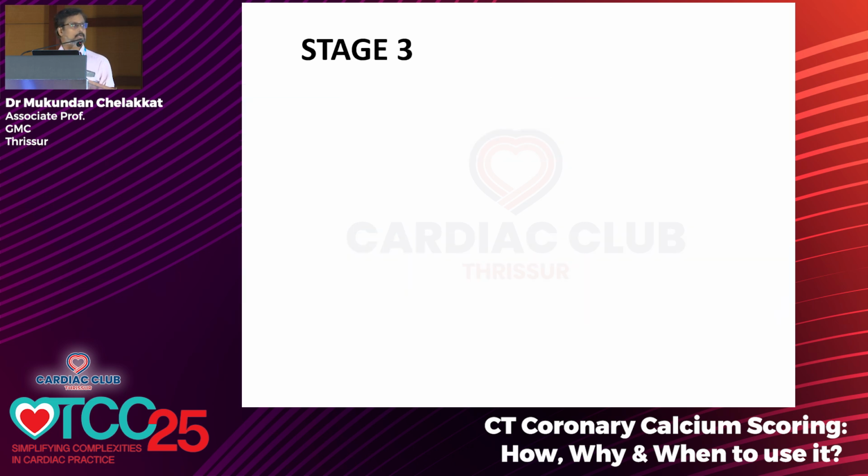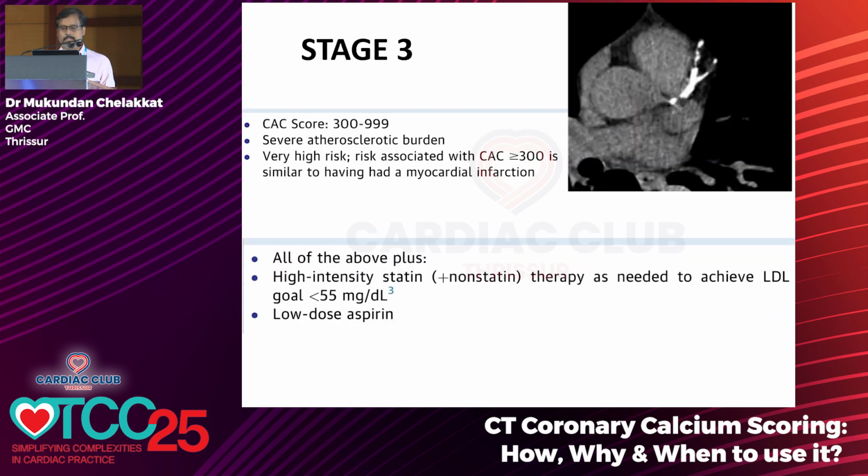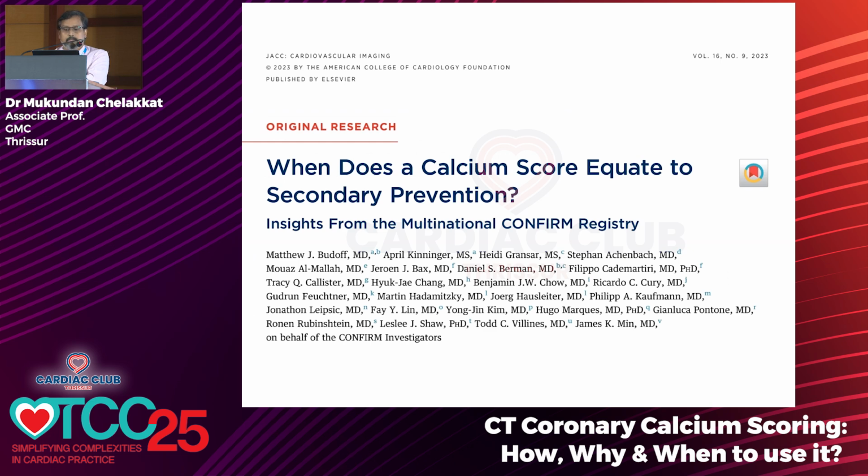Now this one is very important, stage 3, there you have a calcium score of 300 above. In such a case, you have to give high intensity treatment to give a goal of less than 55. And also this has been shown in studies, this particular multinational confirmed registry. They divided into 5 groups.